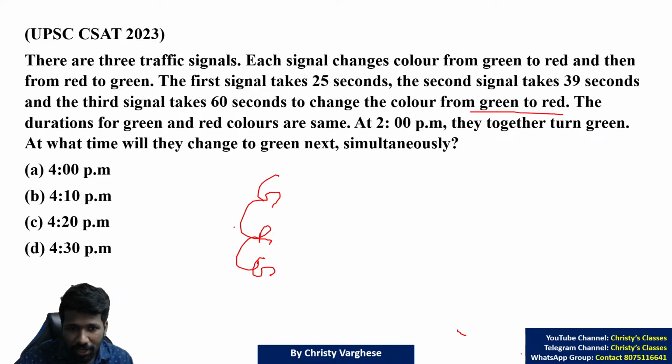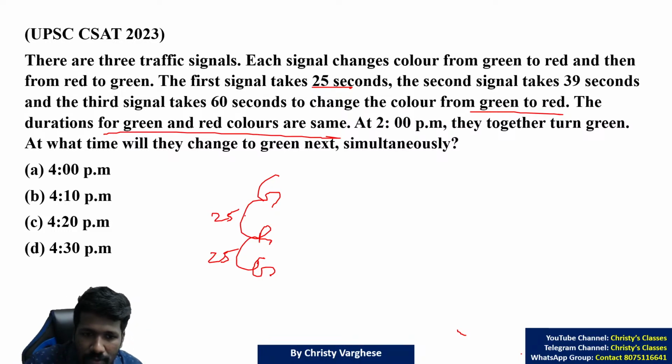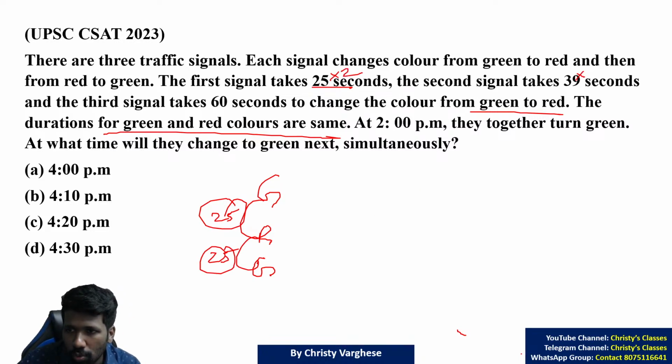red. Green to red itself is 25 for the first signal. That means red to green is one more 25, because the question says the duration is same. That means for the first signal 25 plus 25 is 50. Even if it is 25 into 2, because 2 cycles are there. 39 into 2, 60 into 2. These are the 3 times mentioned.